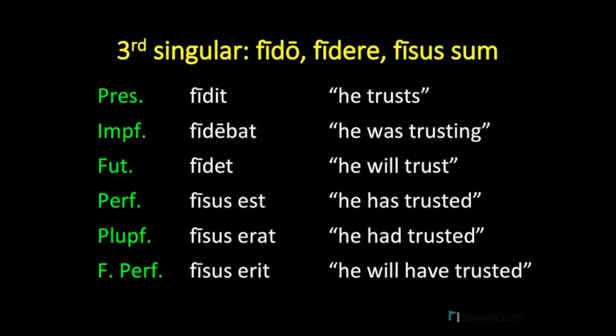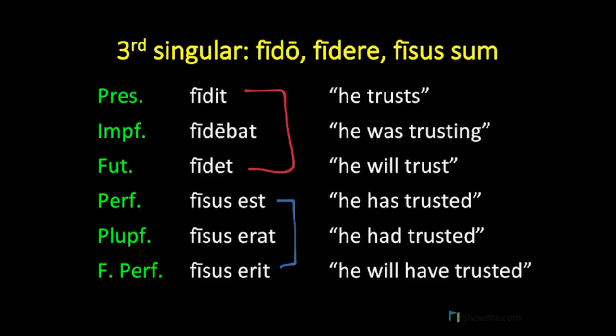So, as we can see from this synopsis, semi-deponent verbs always have active voice meanings. And so in the present system, the present, imperfect, and future, we use active voice forms, fidit, fidebat, and fidet. But in the perfect system, that is the perfect, pluperfect, and future perfect, we use passive voice forms.